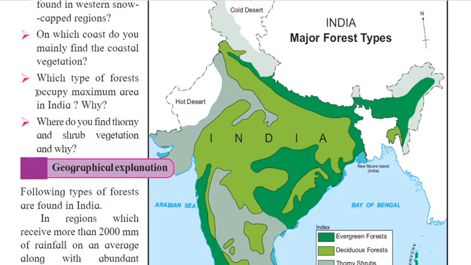Which type of forest occupies the maximum area in India? See, this is green. Okay, and this area. So which kind of forest is this? That is a deciduous forest.